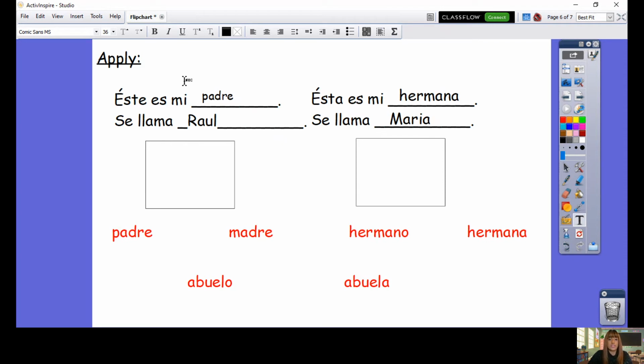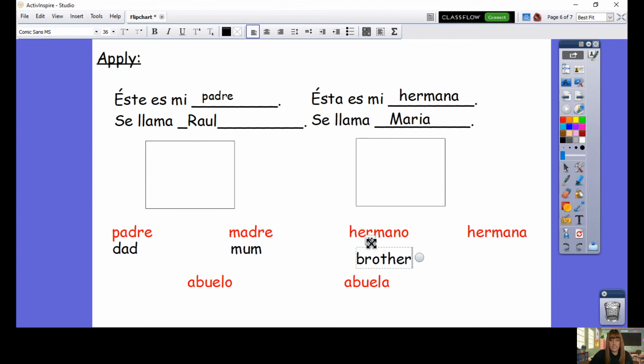Okay, so on your sheet, you've actually got lines. So if you want to do two males, so a man and a boy, you can do that, or two females, grandma and mum, you can do that. Just remember, este is for man or boy, and esta is for woman or girl. And just to help you out, we'll write underneath what these mean here. So padre is dad, madre is mum, hermano is brother.